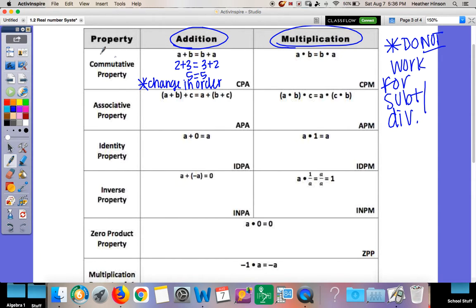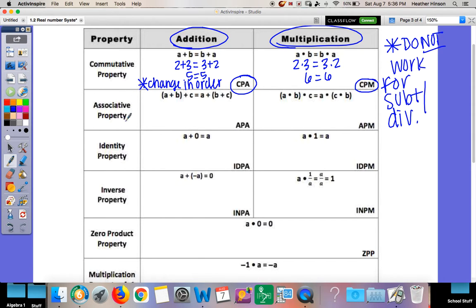We shorthand this instead of writing it all out. We shorthand it with CPA, commutative property of addition. If it's multiplication, it's CPM. But whether it's addition or multiplication, it's just changing the order. Like for multiplication, 2 times 3 is the same thing as 3 times 2. They're both going to be 6. It doesn't matter which order you put it in.